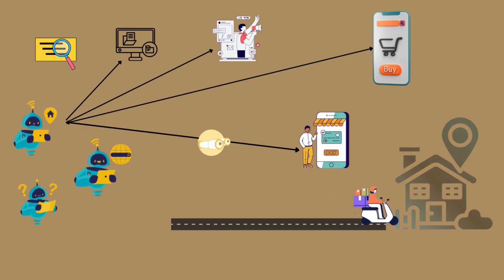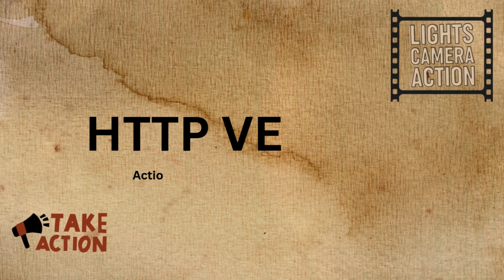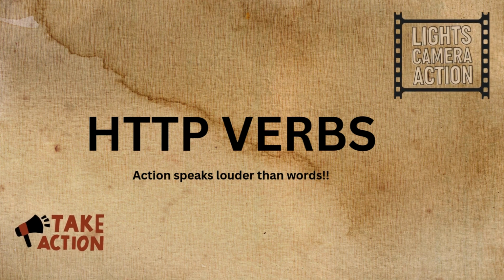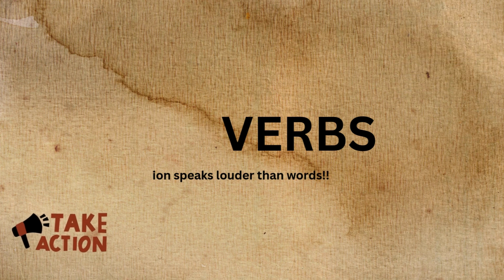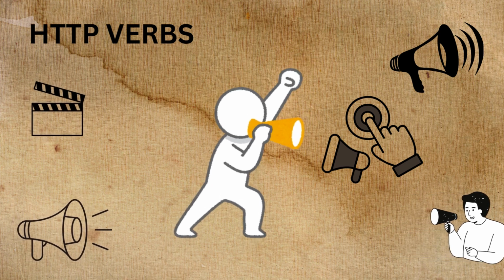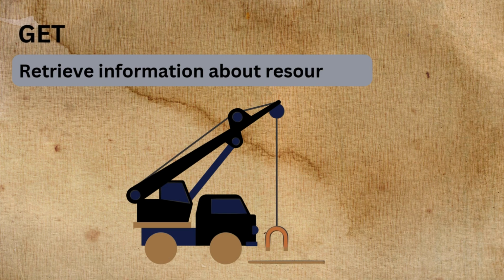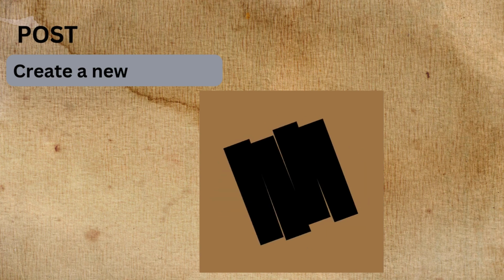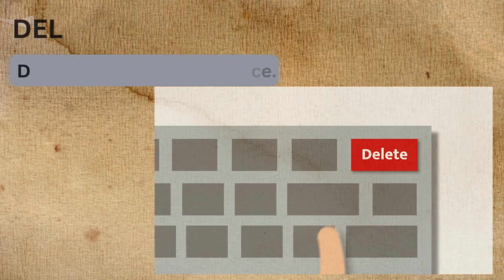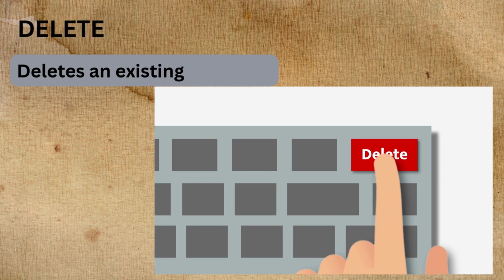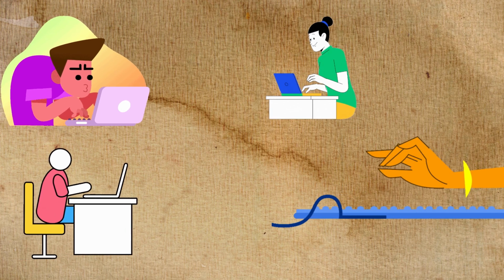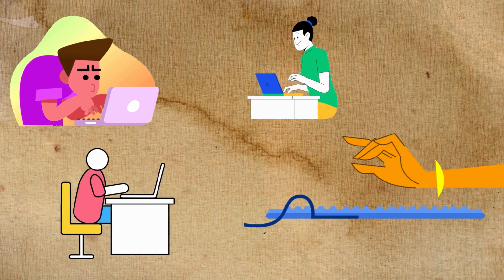Once an API knows which resource you're interested in, it needs to know what you want to do with it. This is where HTTP verbs come in. HTTP verbs are like action words that tell the API what action to perform. The most common HTTP verbs are GET, which retrieves information about a resource, POST, which creates a new resource, PUT, which updates an existing resource, and DELETE, which deletes a resource. These verbs provide a clear and consistent way for developers to interact with APIs.